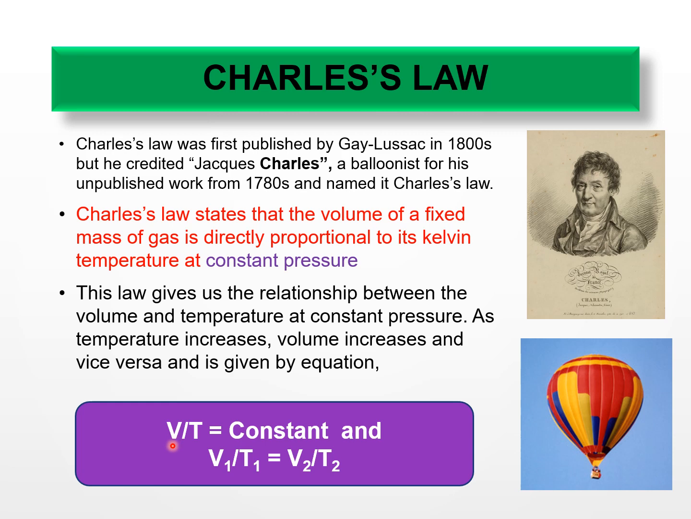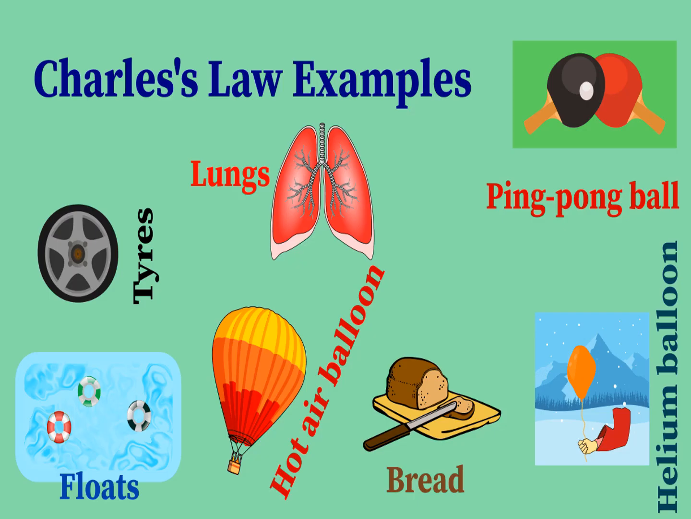So it is given by the equation V by T is equal to constant, which is V1 by T1 is equal to V2 by T2. So this is Charles' law. Now, what are the real-time examples? So here are some real-time examples.